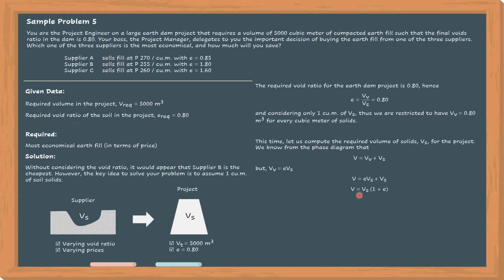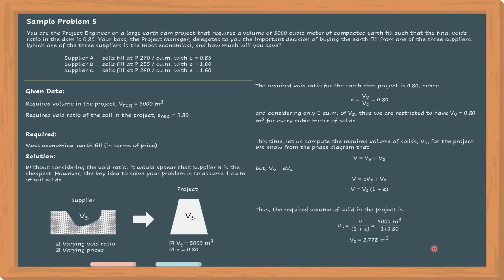However, sa ating project, i-compute muna natin kung ilang volume of solid ang kailangan natin para makakuha tayo ng total volume na 5,000 cubic meter with a void ratio of 0.8. So, let's compute. So, volume of solid na kailangan natin is 5,000 cubic meter divided by 1 plus 0.80.